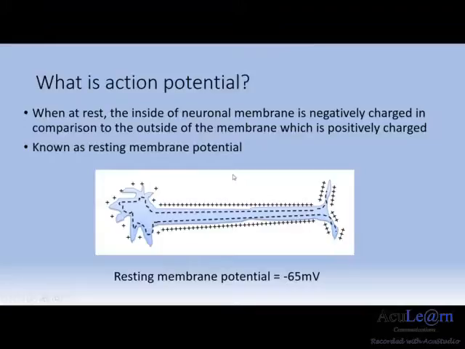We will now talk about membrane potential. The resting membrane potential, denoted by Vm, of a typical neuron is generally about -65 millivolts, although it can range between -40 to -90 millivolts depending on the type of neuron. Vm is the electrical force between the two sides of the membrane, or it can also be defined as the difference in the voltages between the insides and the outsides of the neuronal membrane. When at rest, the inside of the neuronal membrane is negatively charged compared to the outside of the membrane, which is positively charged. The neuron itself can also be said to be polarized.